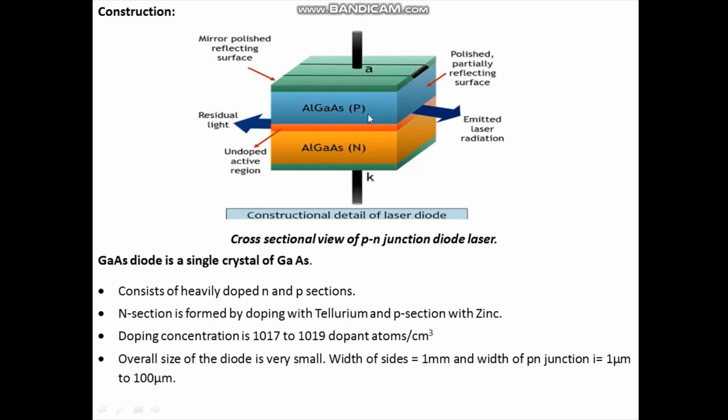Next, we have the front and back surfaces. This pair of surfaces is made rough to stop the reflections of photons. The overall size of this diode is very small. The width of the sides is 1 mm and the width of the PN junction is 1 micrometer to 100 micrometer.